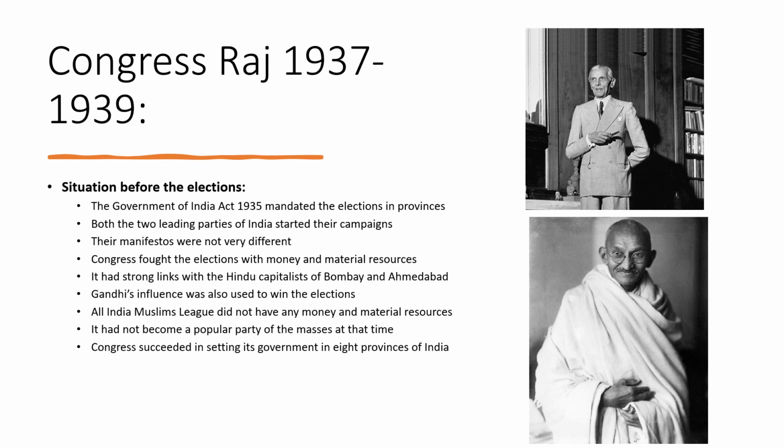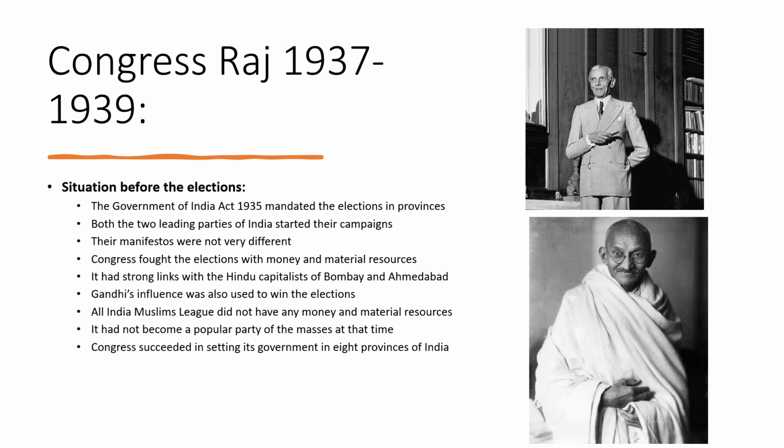These capitalists provided money and material resources to Congress, and Congress used these resources to fight elections. Another thing was that Gandhi, who was a very influential figure in India, was at the back of Congress. So Congress used Gandhi's influence to win the elections.